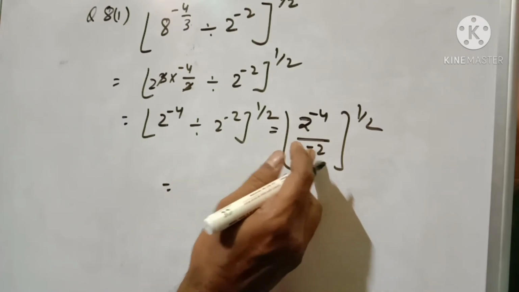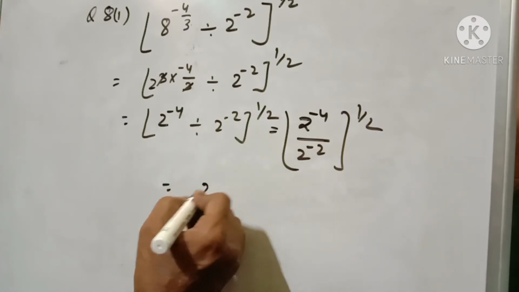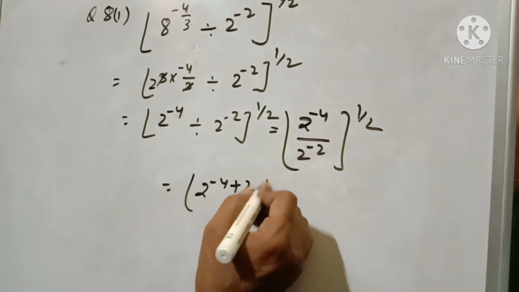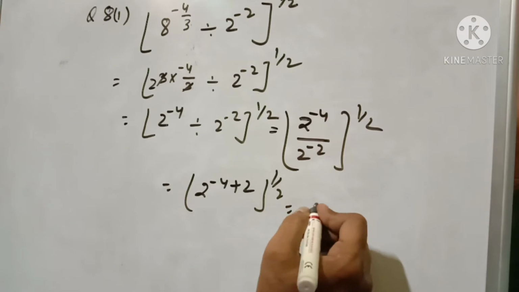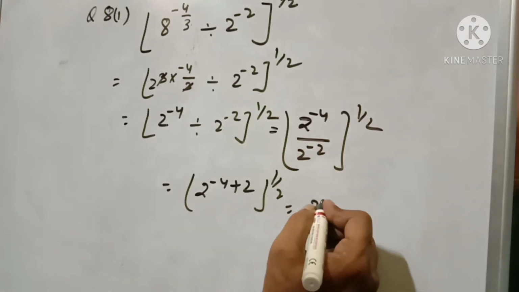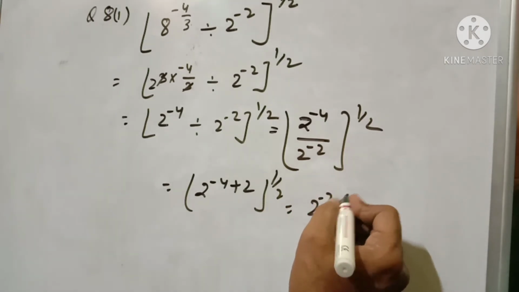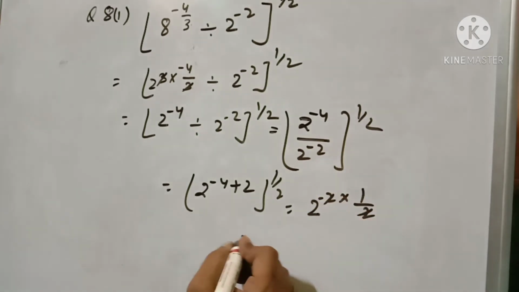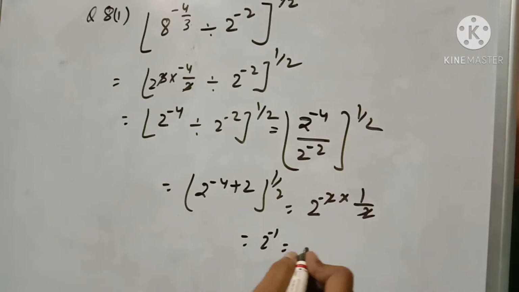So here it is minus, so minus plus: 2 to the power minus 4 plus 2 to the power half, means 2 to the power minus 2 into 2, this one cancels, so it will be 2 to the power minus 1. 2 to the power minus 1 means what? 1 by 2. This is our required answer.